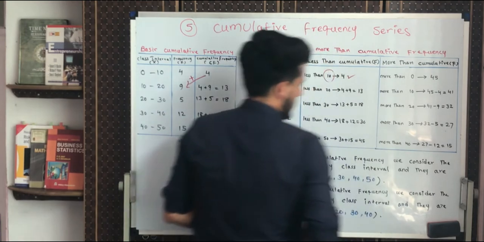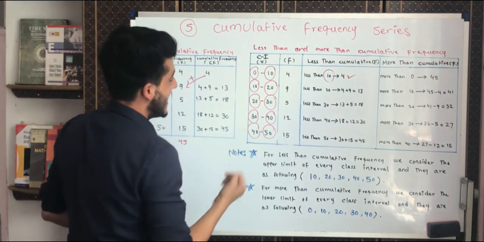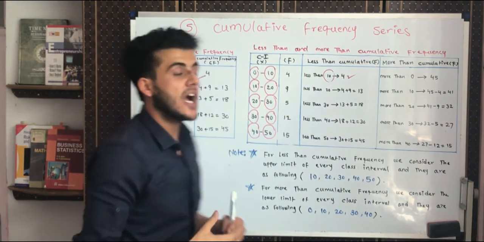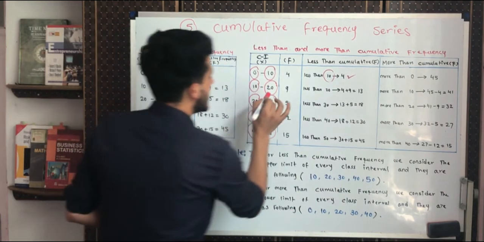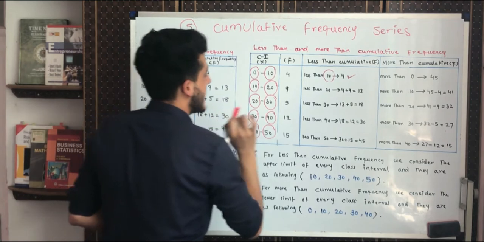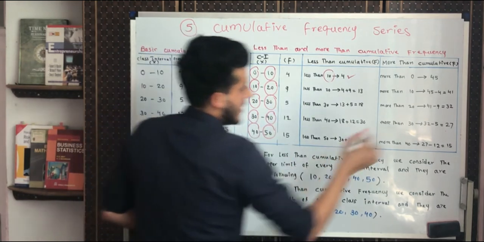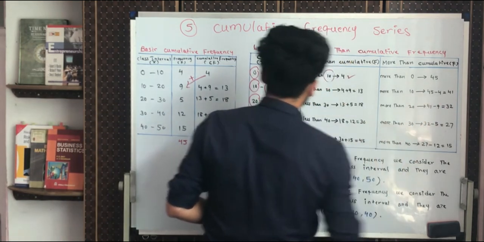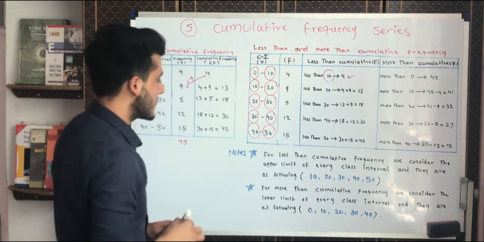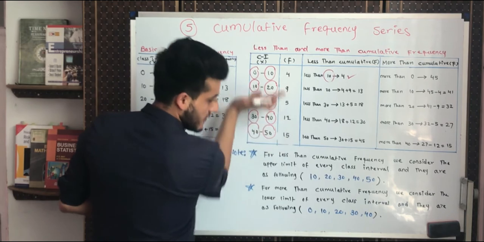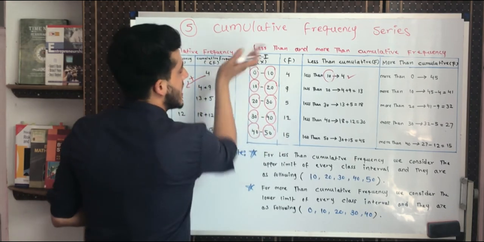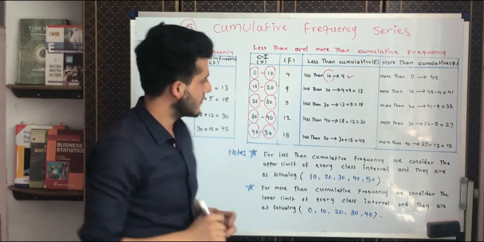More than 20. It says that more than 20, how many students are included? More than 20 marks, so we will subtract 9 as well. 41 minus 9 is equal to 32. So in here, we are considering only these 3 from downside. The upper side is not included here.